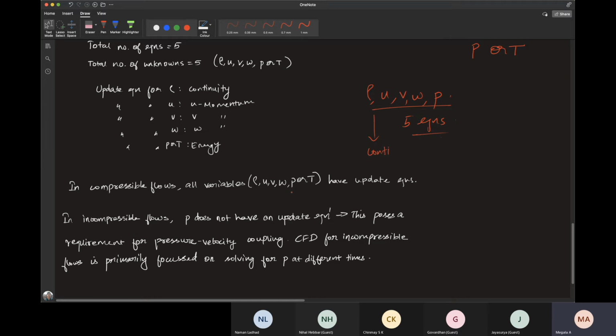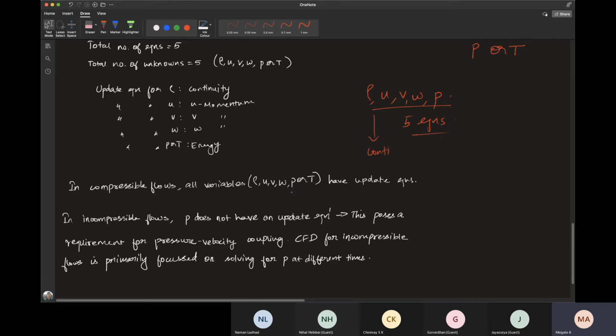So essentially, all the numerical schemes for incompressible flows are directed towards somehow obtaining an update equation for pressure, or somehow finding an update for pressure. Even without getting an update equation, you can somehow find a way of updating pressure over time. Whereas the numerical schemes for compressible flows do not have an update problem, and they are directed in a different direction, which is discontinuity capturing.